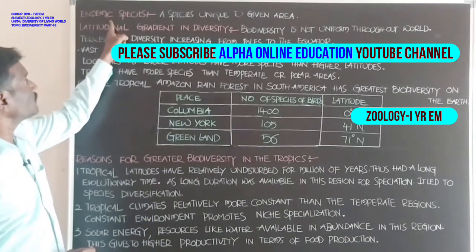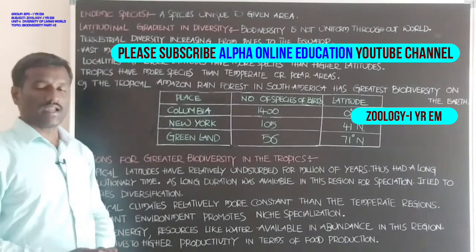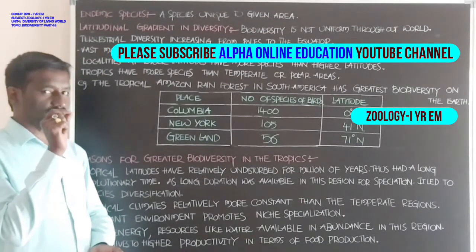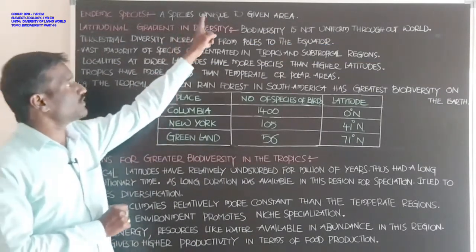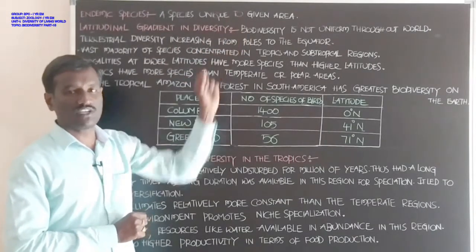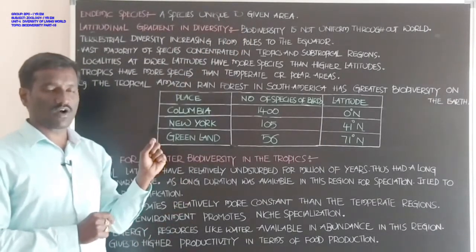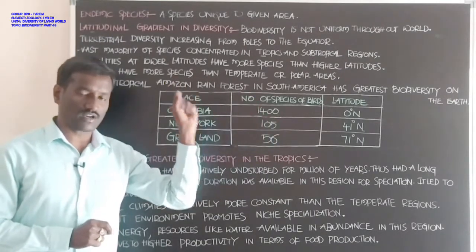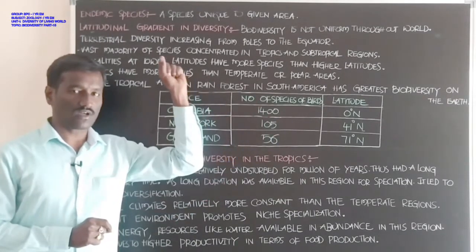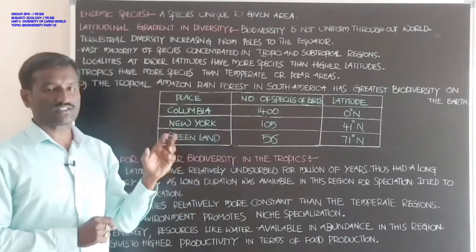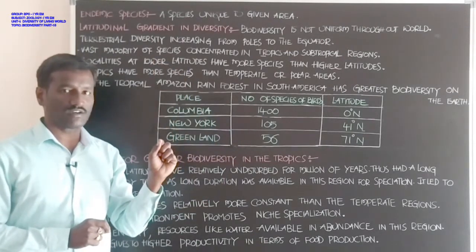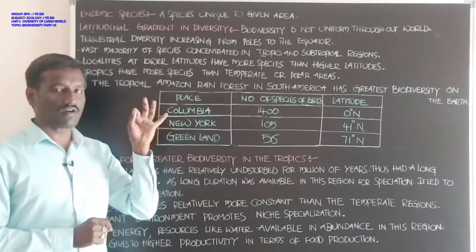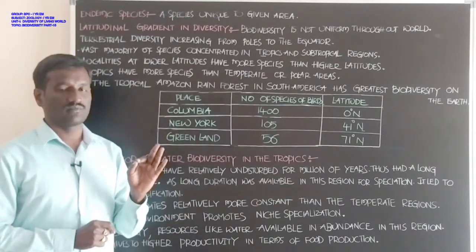Now let's discuss endemic species. Endemic species means the species population is unique to a given area. That means the species population is available in one particular area, region, or locality. The species is endemic to that place only. These are called endemic species.